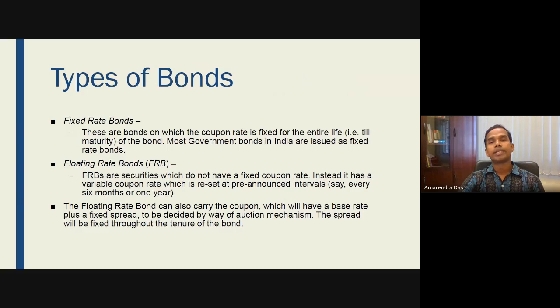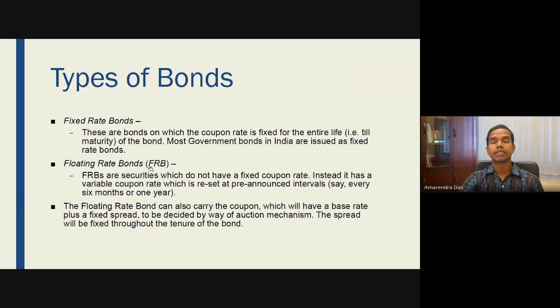Then we have different types of bonds. We have fixed rate bonds, then we have floating rate bonds, and floating rate bonds could also be different. So we shall discuss what is a fixed rate bond. These are basically the bonds on which the coupon rate is fixed for the entire life. So that means suppose we buy a bond, and the fixed rate of interest is mentioned as 8% interest rate. Then the government will have to pay the fixed rate of interest.